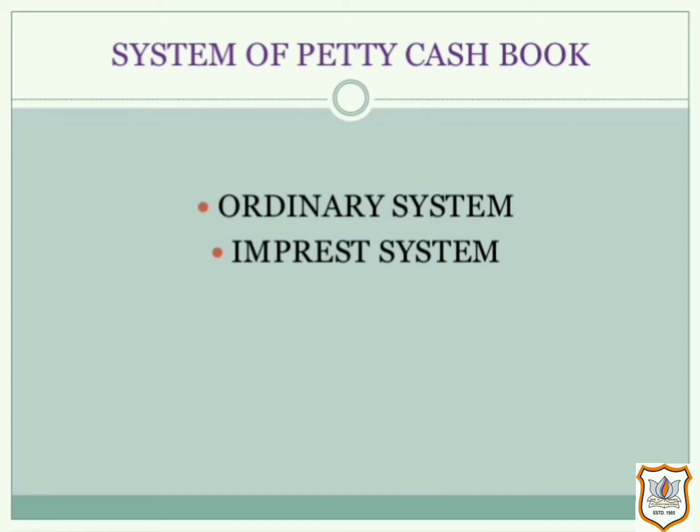The amount paid by him during the period is reimbursed. Thus, he will again have the fixed amount at the beginning of the new period. This amount is called impressed money. This system of paying advance in the beginning and reimbursing the amount spent from time to time is called the impress system.